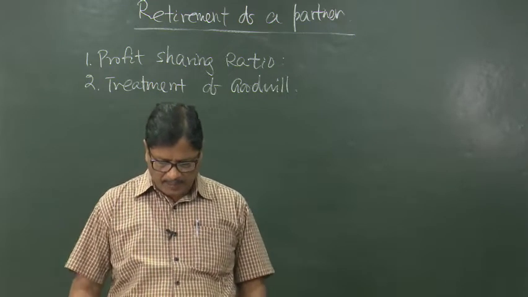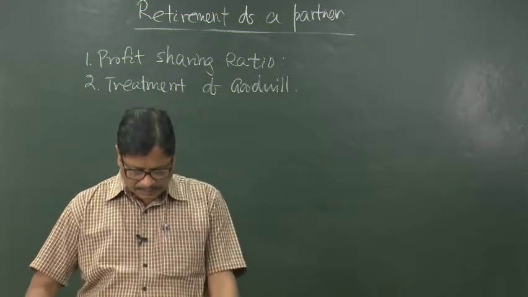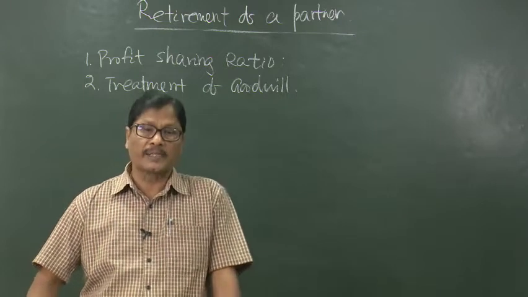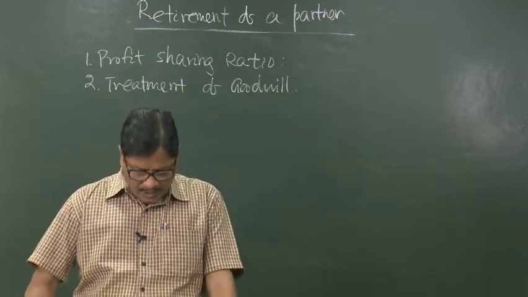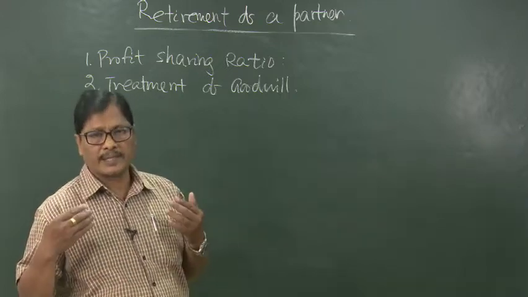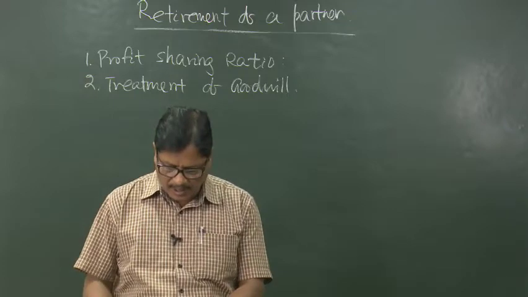So, the treatment will be: a retiring partner is entitled to his share of goodwill. That means, if there is existing goodwill, that goodwill will have to be written off.